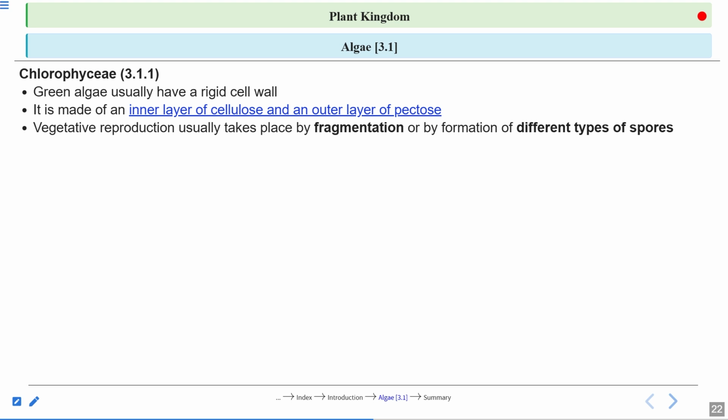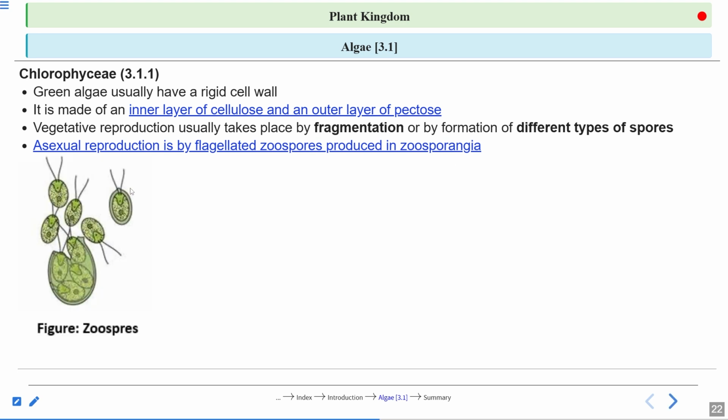Vegetative reproduction here is by fragmentation, right? And there are different types of spores. Asexual reproduction takes place by zoospores produced in the zoosporangia. This we have already seen. This is the zoosporangia in which you can see the zoospores are formed, right? So this is the asexual method.